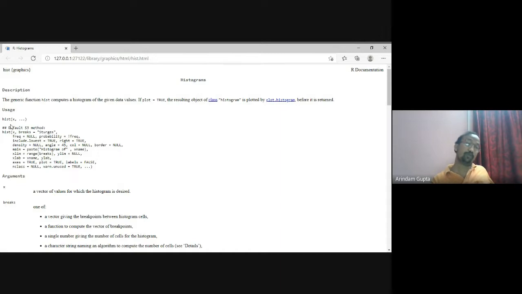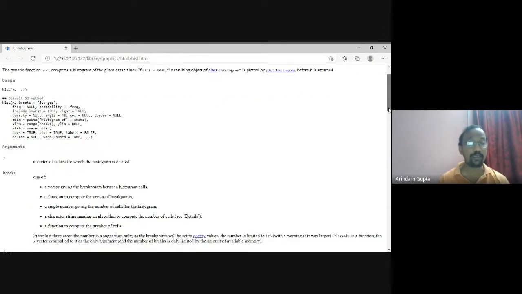Uses: how to use hist within brackets with arguments. The first argument is the data x, a vector of values for which the histogram is desired. There are many other arguments, which may be set by default, and you can also change their values.